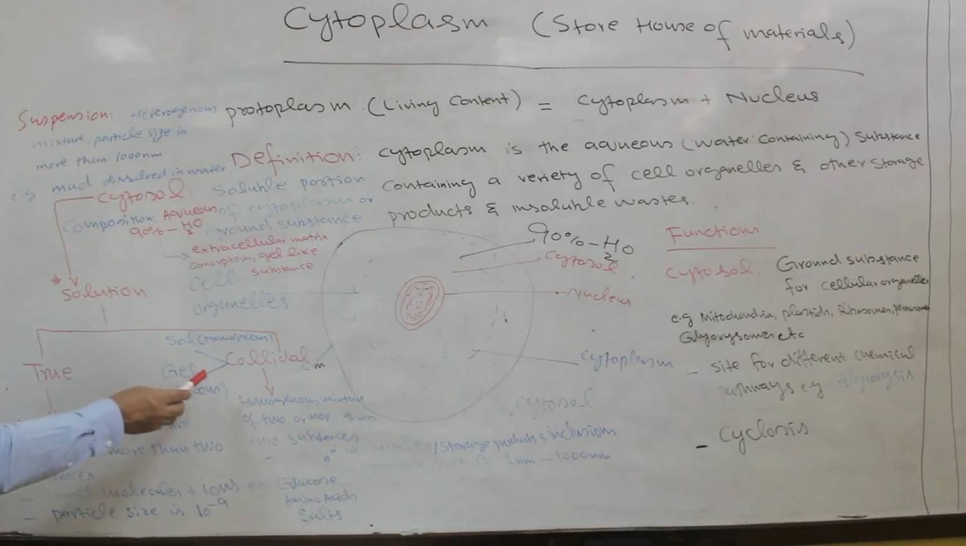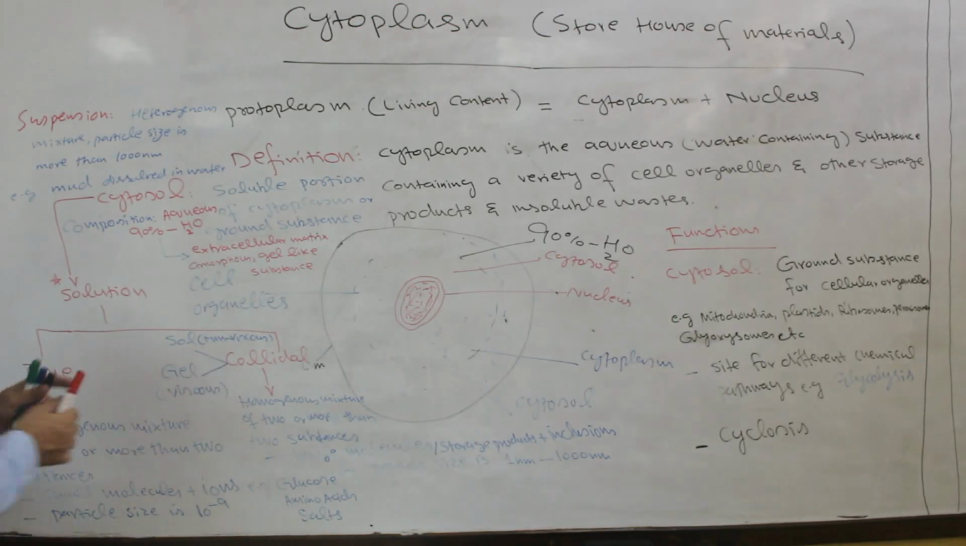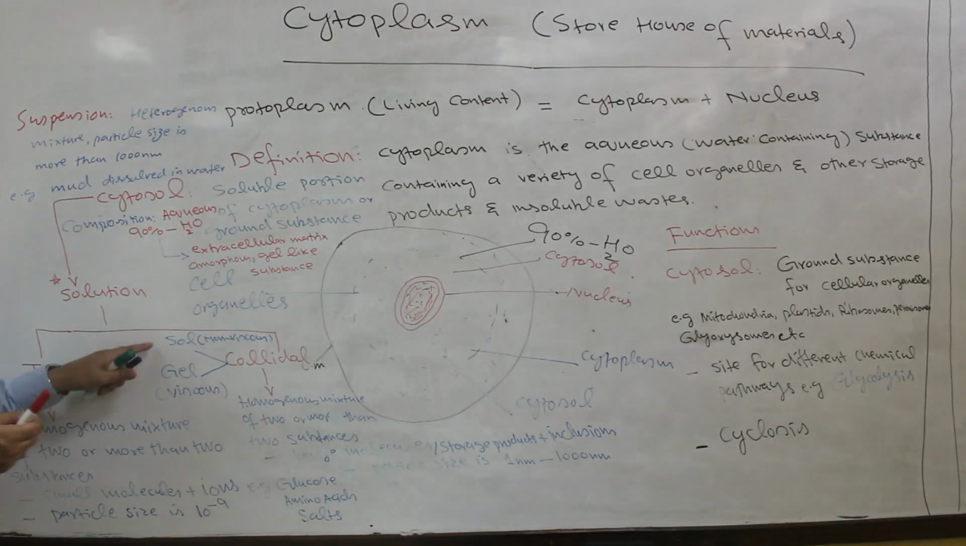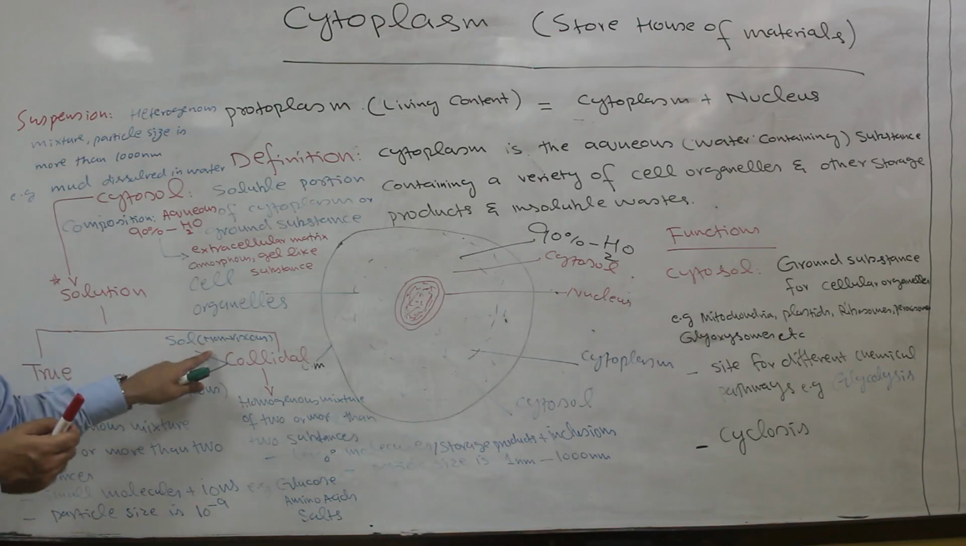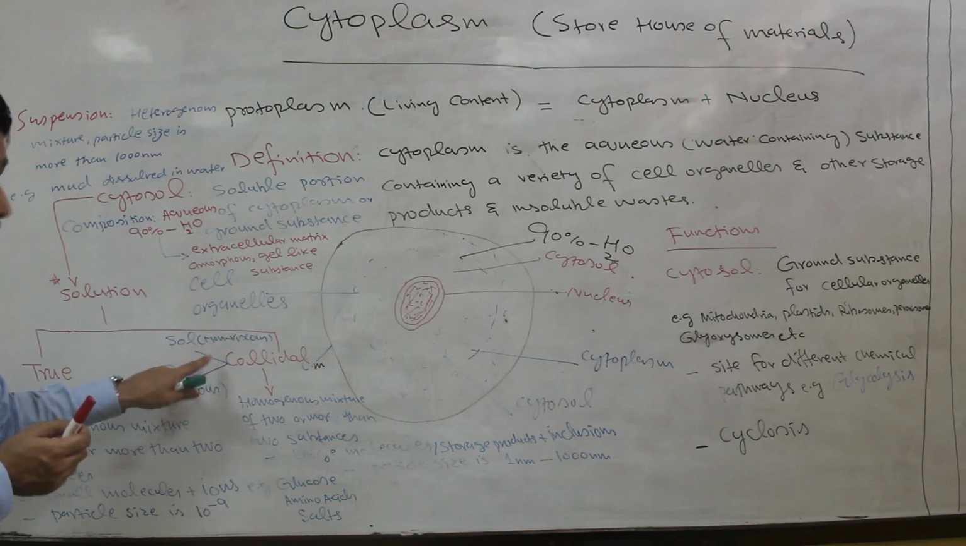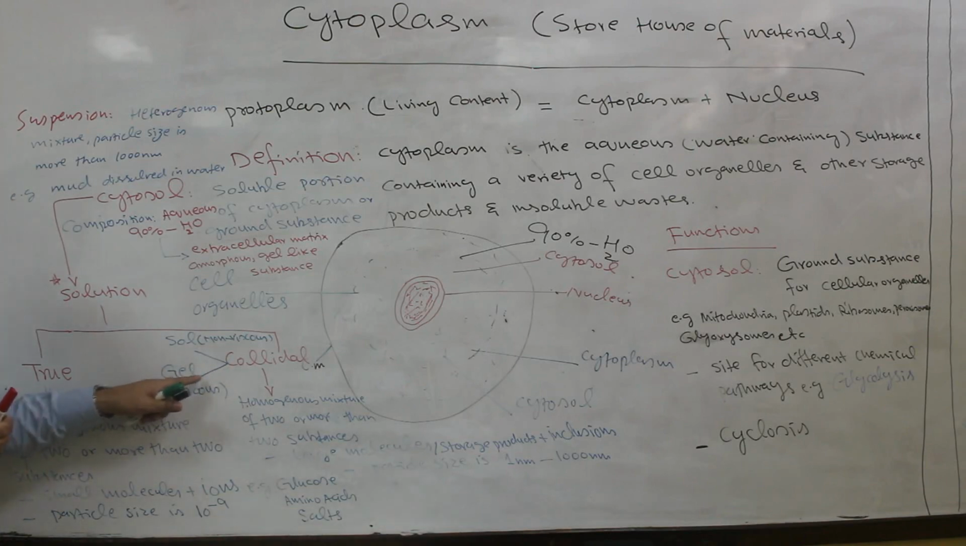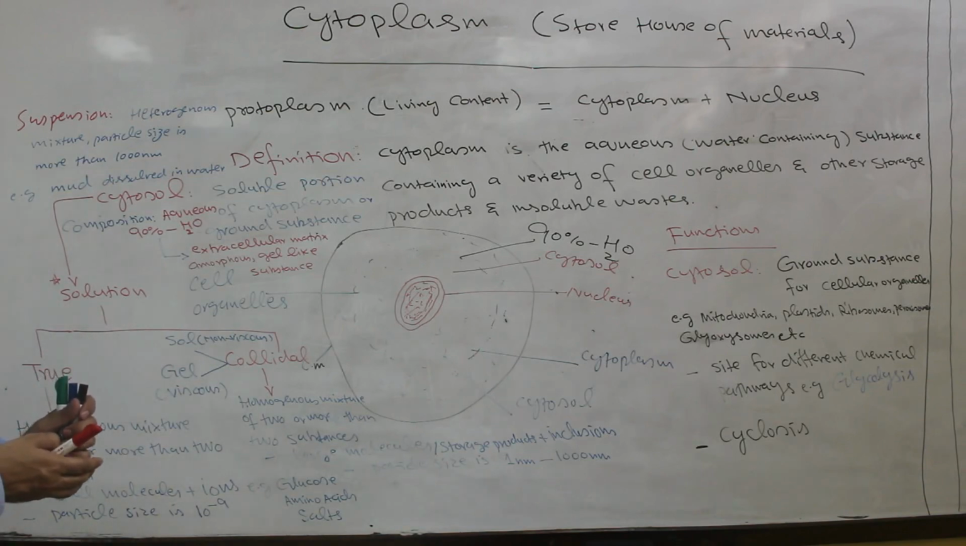Then colloidal solution is again divided into two subtypes. One is called sol, the other is gel. The consistency of colloidal solution may be sol or solution-like. Solution-like means non-viscous, that is, it is thin in consistency. And the other subtype of colloidal solution is gel-like. Gel-like means it is more viscous. Viscous means it will be more thick.